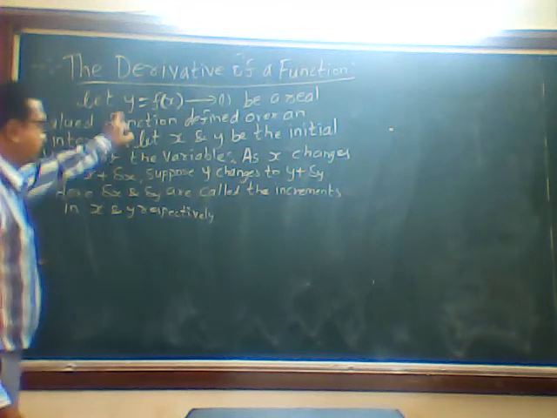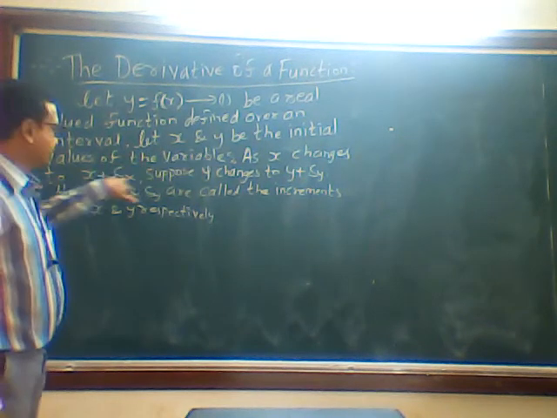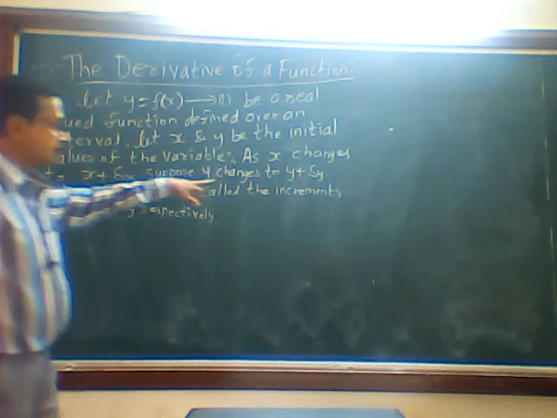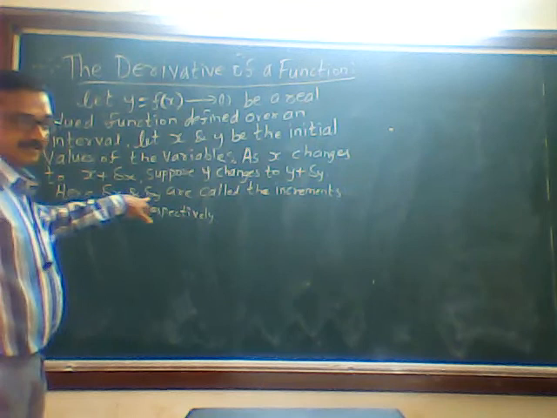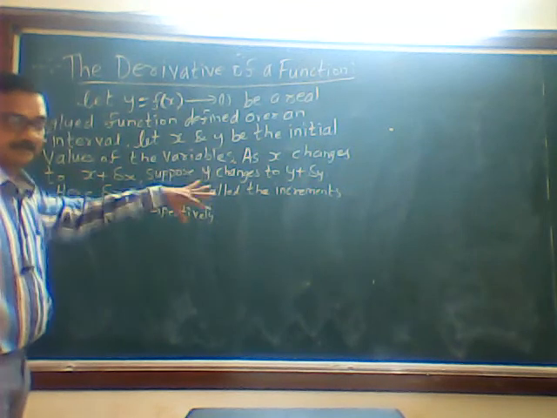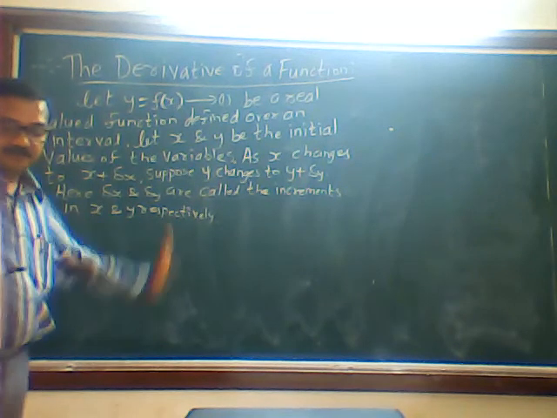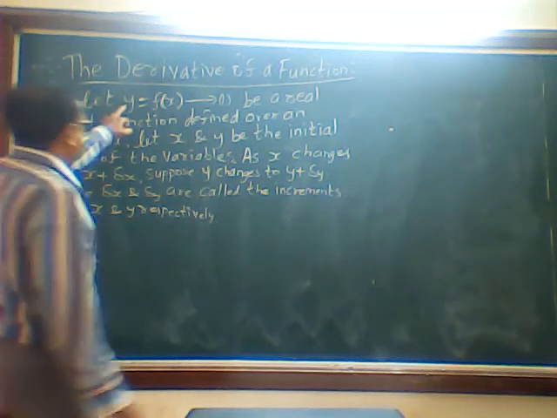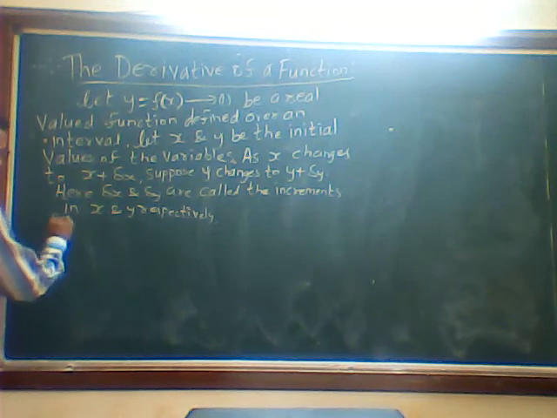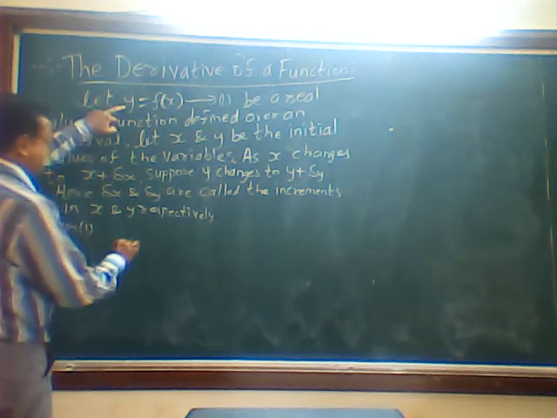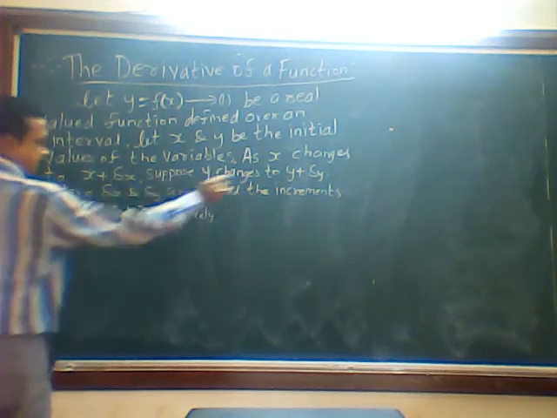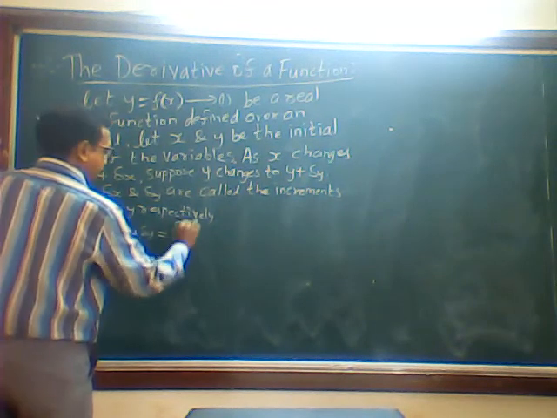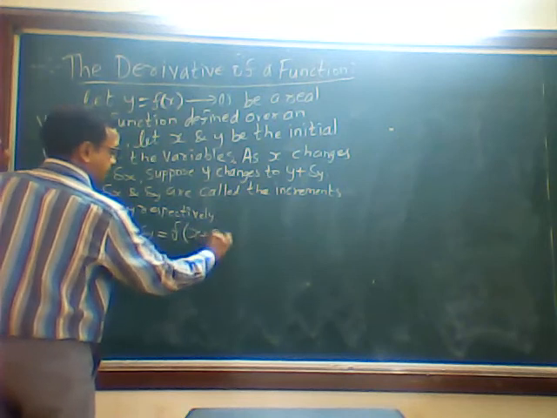See, initially x and y are the variables. Then suppose x changes to x plus delta x, y changes to y plus delta y. Here delta x and delta y are called the increments, means we are getting incremented, in x and y respectively. Then what will we do? We will add it from 1. From 1, y is incremented by delta y, y plus delta y is equal to f of x plus delta x.